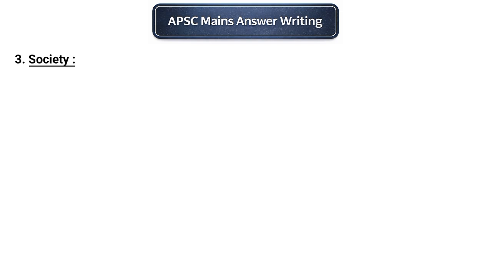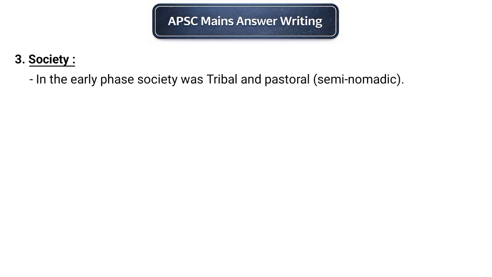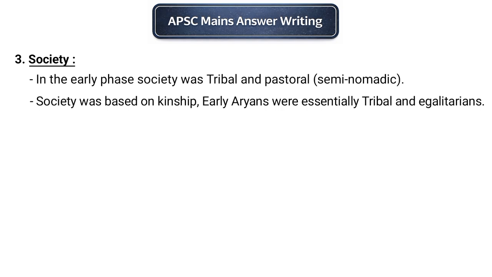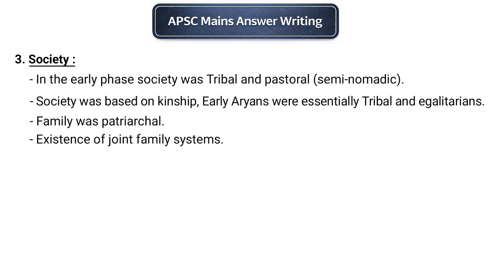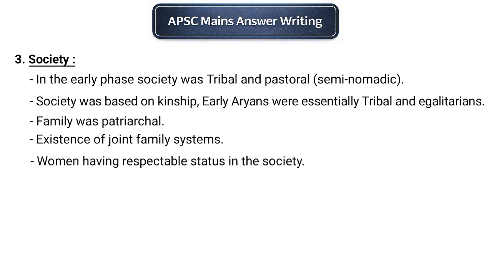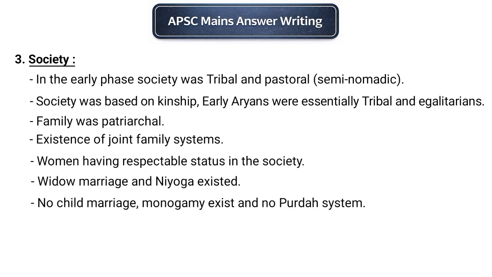Next, we will discuss the social structure. Early Vedic society was mainly tribal and pastoral. It was based on kinship relations, and the family system was patriarchal. The joint family system was common. Women enjoyed a respectable position in society. They were allowed to participate in certain assemblies, and practices like widow remarriage and niyoga were permitted. There was no child marriage, monogamy was common, and the Parda system did not exist.